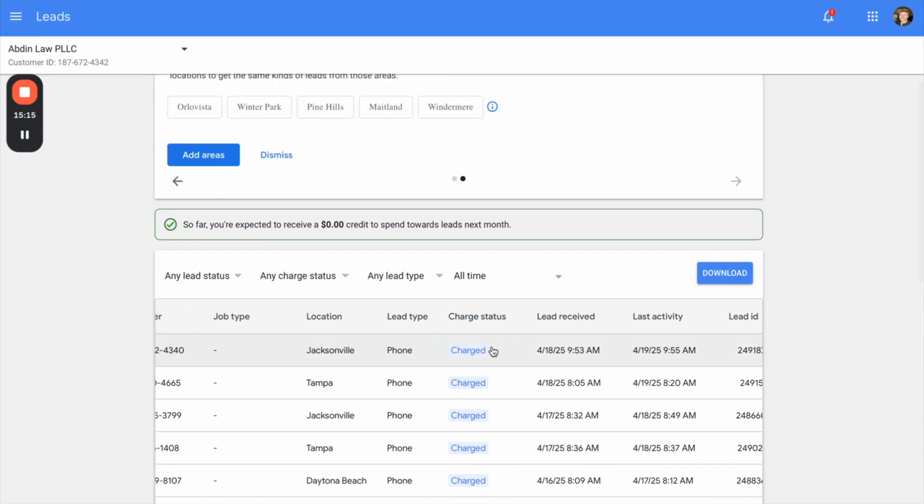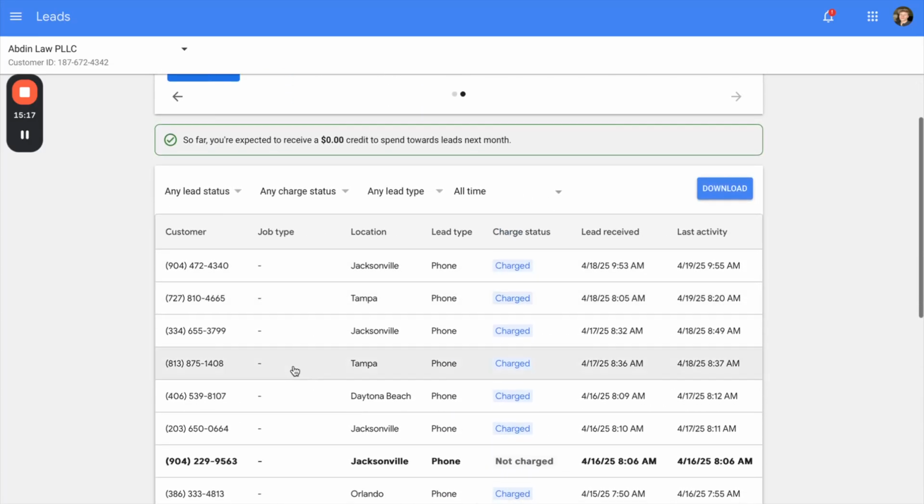But this is something you want to keep an eye on. Not only is this your lead portal, so you can check this daily to say, hey, did I miss anyone? Do we have to follow up on anyone? Do I need to check on anything? This is a good little portal to check in on things. But it's also important that we're proactively tagging these leads that come in.